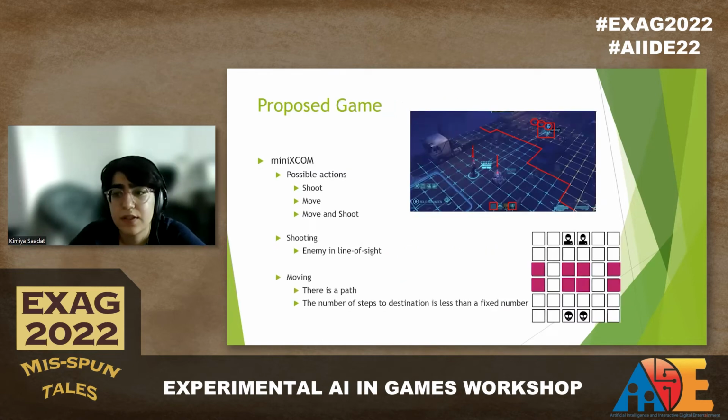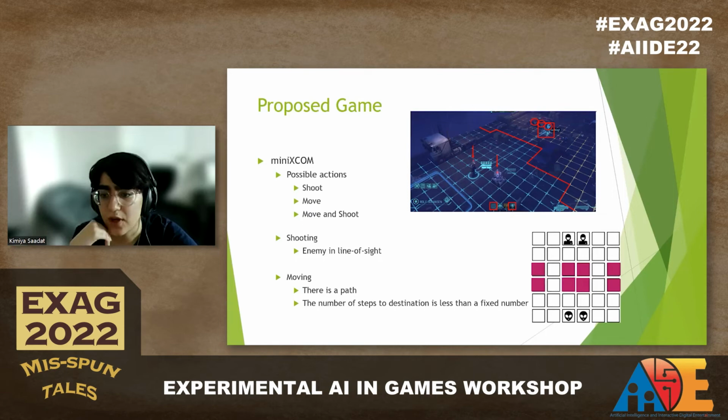For our experiments, we use miniXCOM, which is a turn-based game inspired by the XCOM franchise. There are 2 players in this game and they compete to win. Each player has a squad of soldiers that they can control in a pre-designed map. There are walls in the map that can block the shooting of squad members. In each turn, one player has the ability to control their squad. A squad member can move to a new empty spot, shoot if an enemy is in line of sight, meaning that there are no walls blocking the shot in the way. And lastly, the squad member can combine these 2 actions and move and shoot immediately afterward.